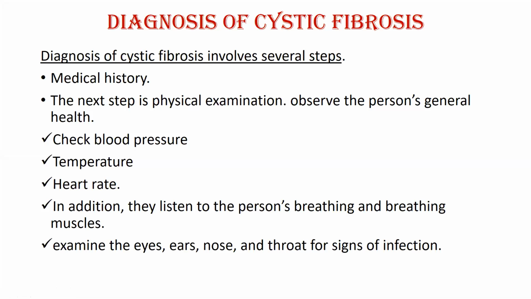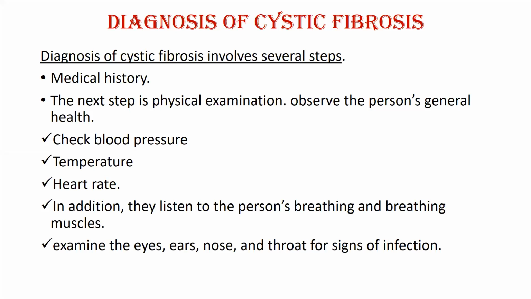Next is the examination. In older people, you check the blood pressure, temperature, heart rate, even the breathing and the breathing muscles. Which muscles they are using, whether they are using accessory muscles or not. When a patient is not able to breathe properly, generally the patient uses accessory muscles. So when the patient comes to your cabin, you are able to recognize whether the patient is breathing normally or using accessory muscles.